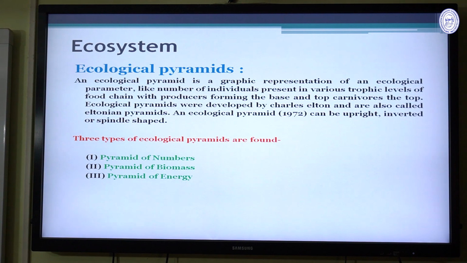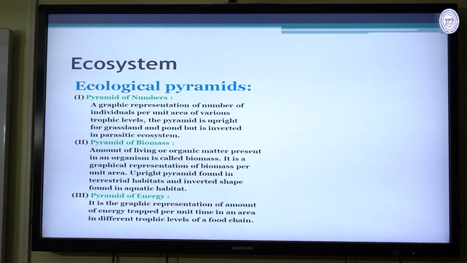The ecological pyramids were developed by Charles Elton and are also called Eltonian pyramids, and the ecological pyramids can be upright, inverted, or spindle shaped. The three types of ecological pyramids are: pyramid of numbers, pyramids of biomass, and pyramids of energy.